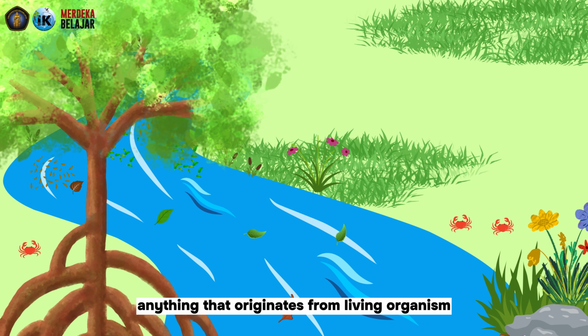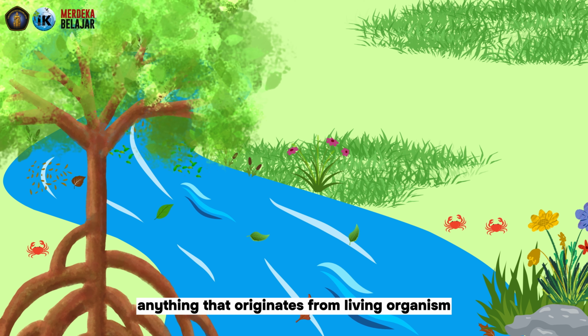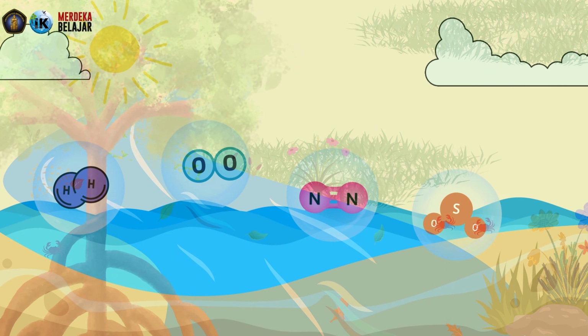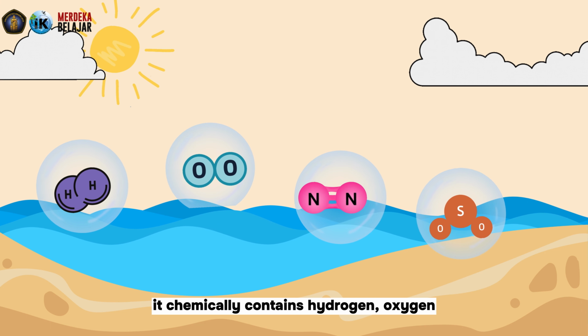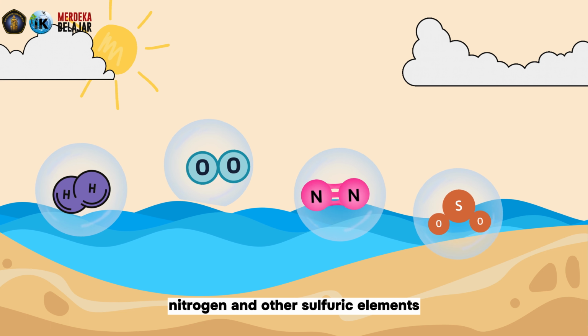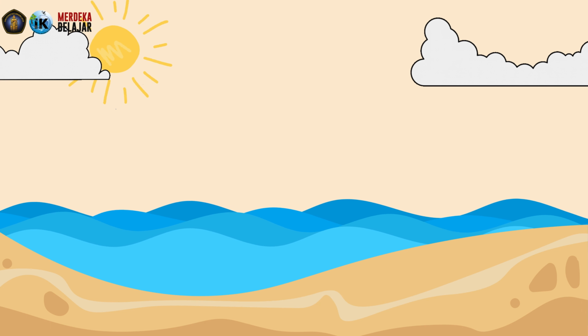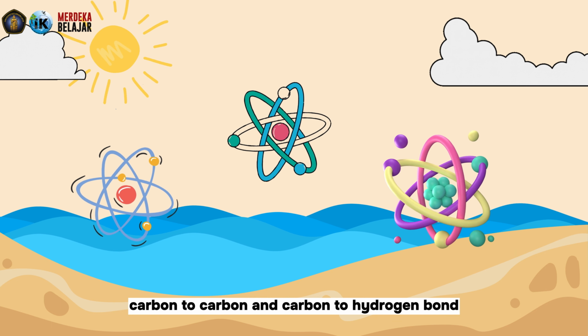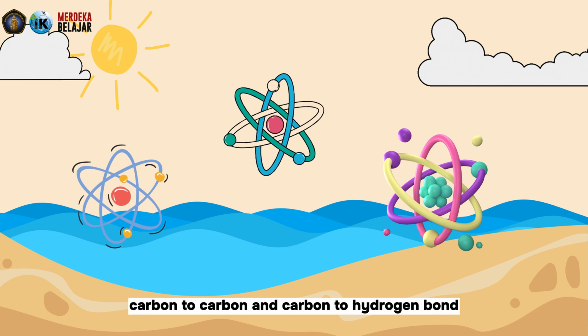Organic matter is anything that originates from living organisms that contains carbon. It chemically contains hydrogen, oxygen, nitrogen, and other sulfuric elements. Moreover, these elements are chained by bonds such as carbon to carbon and carbon to hydrogen bonds.